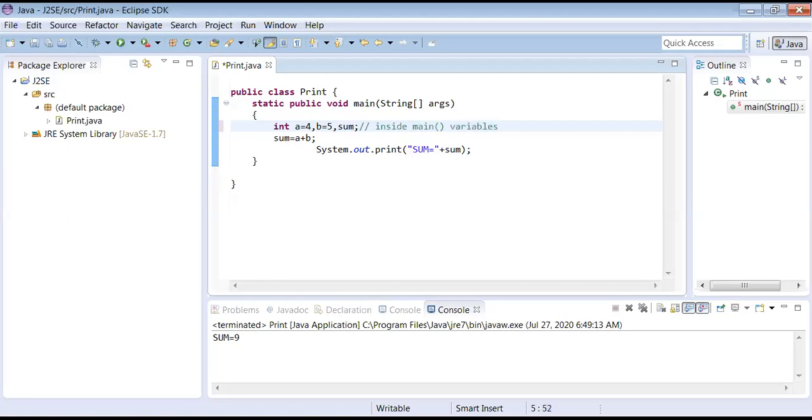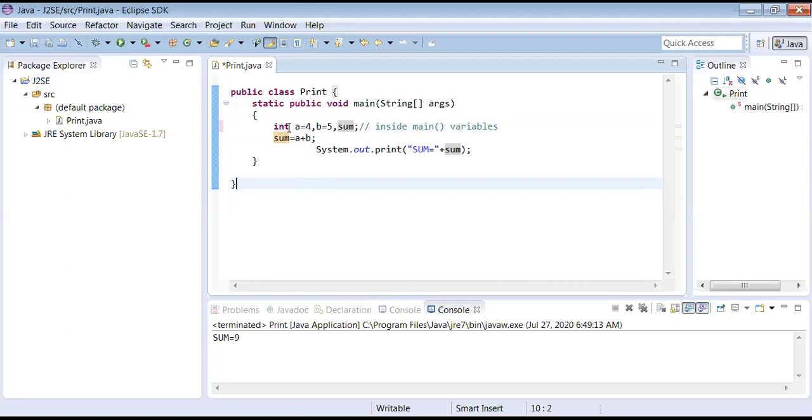Very important. Your interviewer may put you in trap, may put you in pressure like this. You won't write any comment. Straight away he will ask you like this. What are the variables present inside main method? Are they static or non-static? If you say non-static, that's it.